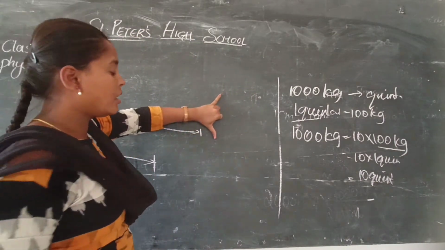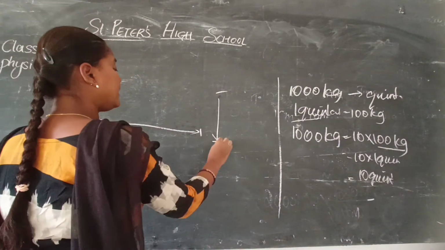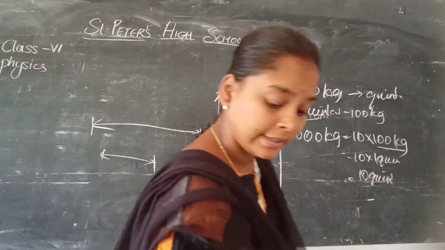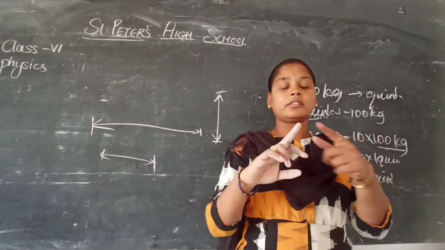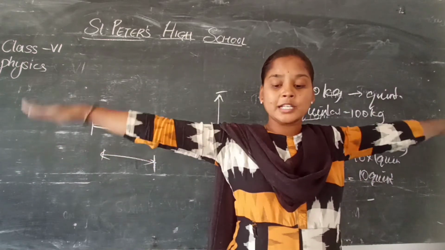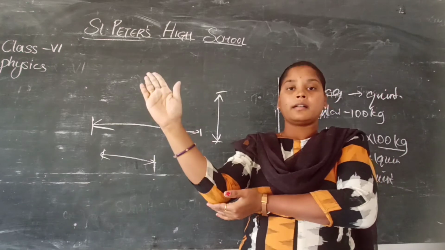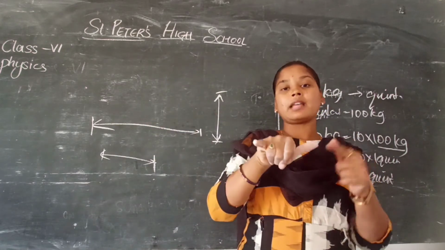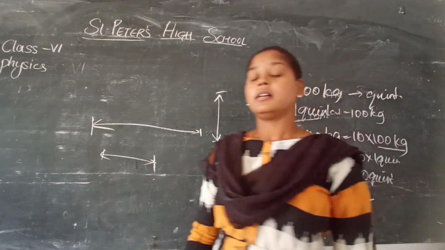This is called one span. Next, fathom is nothing but if you stretch your hands straight, the distance from the end of the finger of the right hand to the end of the finger of the left hand. This is called a fathom. From the elbow to the hand it is called a cubit, and from the thumb to the little finger is called a span.